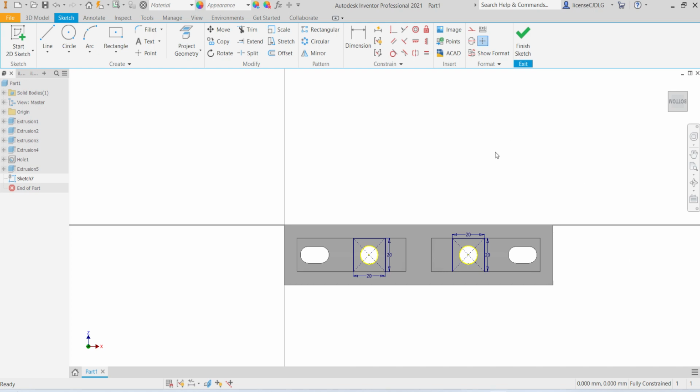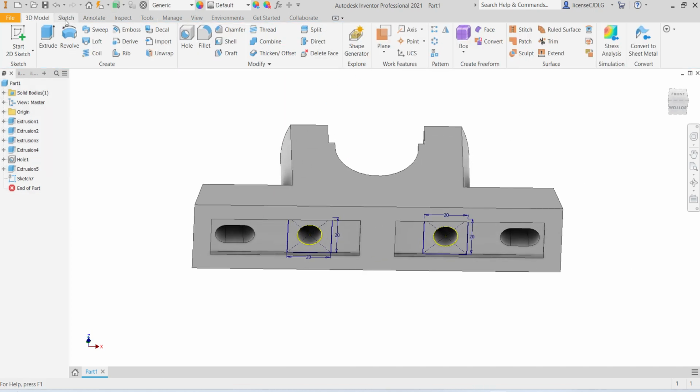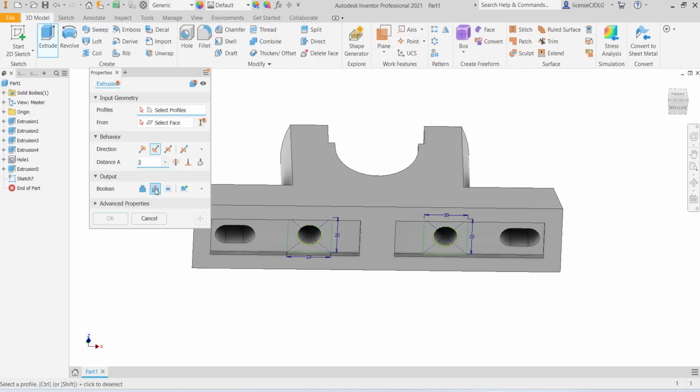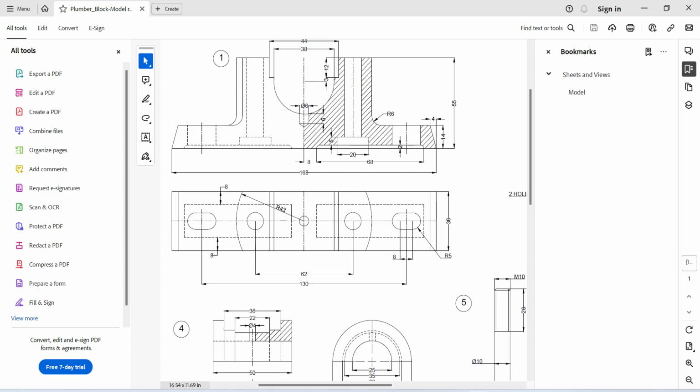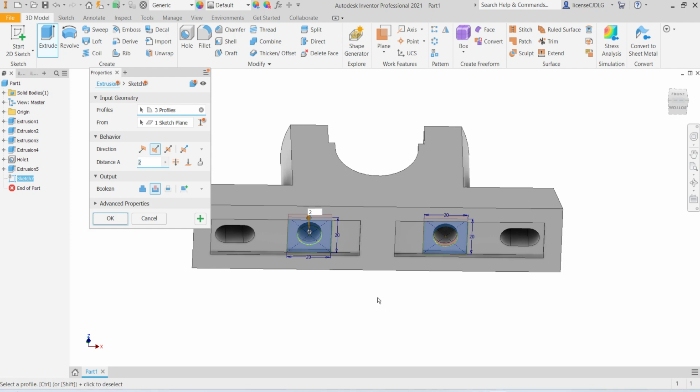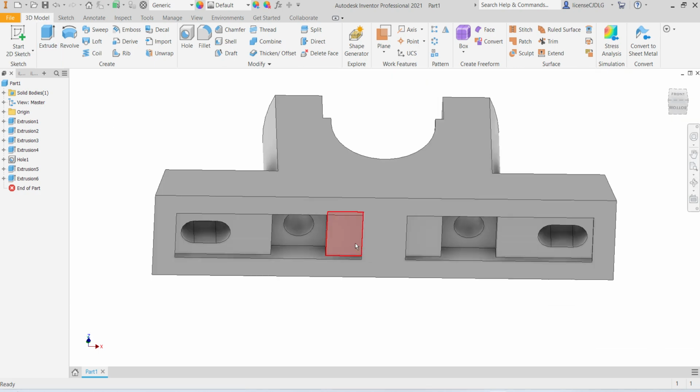So sketch is fully constrained, finish sketch, extrude, select remove material feature, select the sketch up to depth is 5 mm, up to 5 mm, click OK.